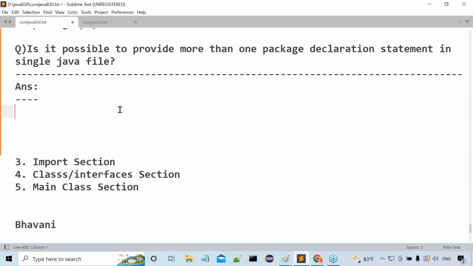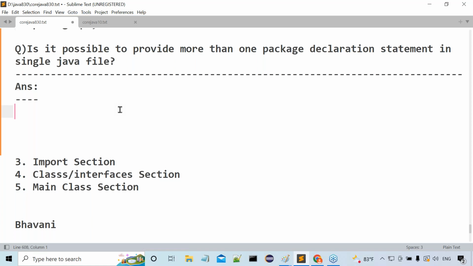Tell me. Since the package declaration statement must be the first statement, or not? Because of this reason, package declaration statement must be the first statement. Because of this reason only, we can conclude that more than one package declaration statement is not possible in a single Java file.